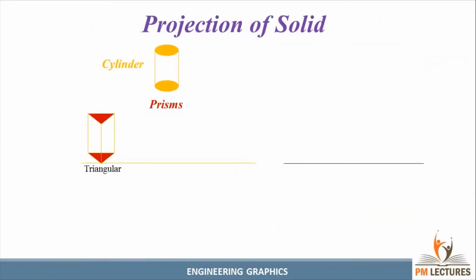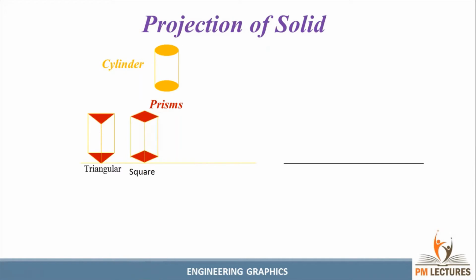See the next slide. We have a cylinder. A cylinder has circle planes at both the bottom and the top. See the circle plane at the bottom and also at the top, connected by the generators. It's similar to the prism. Now you can see the triangular prism. At the bottom we have a triangle base, and at the top also a triangle base, and it is connected by rectangular faces. So you can say it is a triangular prism.